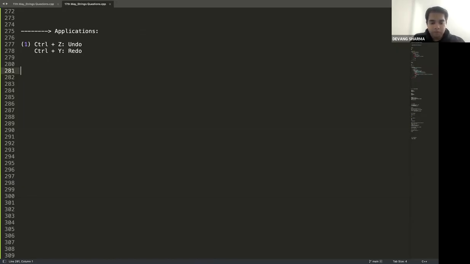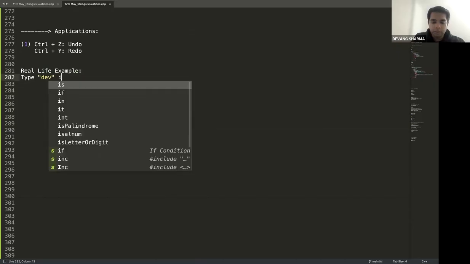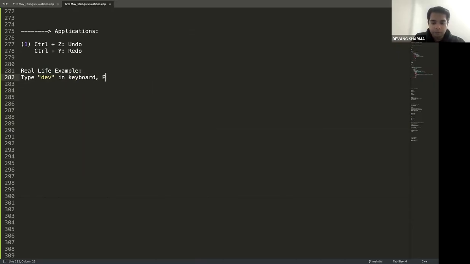In case you don't know, just a simple real life example. Type anything. Let's say I'm typing Dave. I do Control Z, it's gone. I do Control Y, it's back. So redo is just the reverse of undo, and undo is just the reverse of the previous command that you have run. Type anything that you want on the keyboard. Press Control Z and Control Y to see.